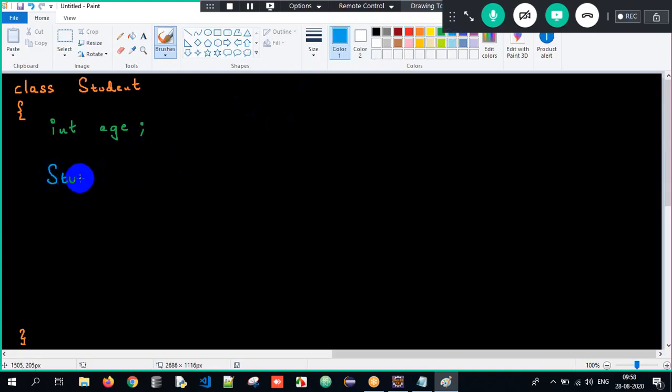Class name and constructor name is same. Open parenthesis. Before that, as of now, is the class having any constructor? Yes or no? You might say no, sir, but yes, this class is having a constructor. If you cannot see it, the compiler would have automatically generated that, the default constructor.